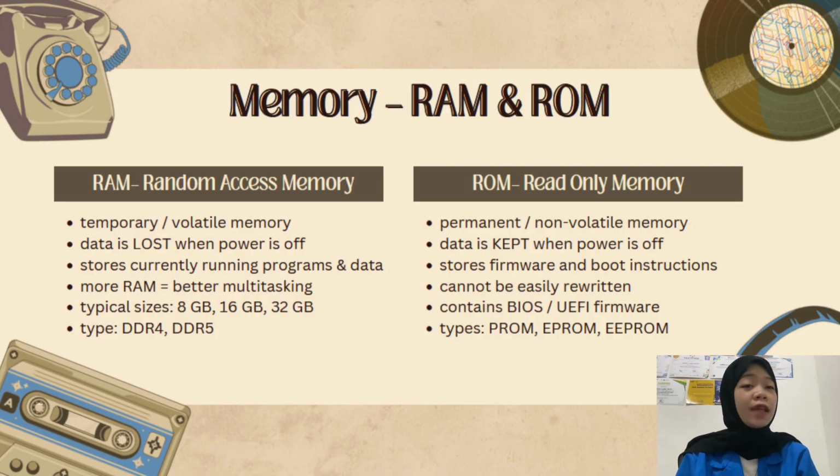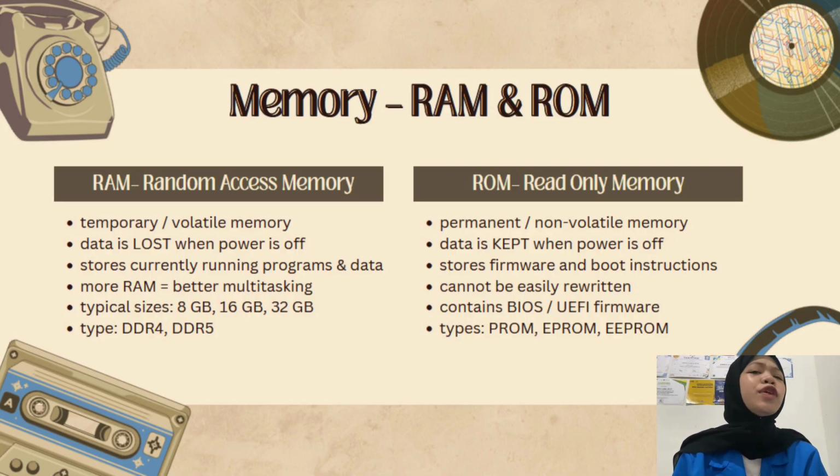The key thing to understand about RAM is that it is volatile, meaning if you turn off the power, everything in RAM is gone. That's why you need to save your work. RAM is measured in gigabytes. 8 gigabytes is the minimum for most tasks today. 16 gigabytes is comfortable, and 32 gigabytes or more is for power users and professionals. Modern RAM types include DDR4 and the newer DDR5.